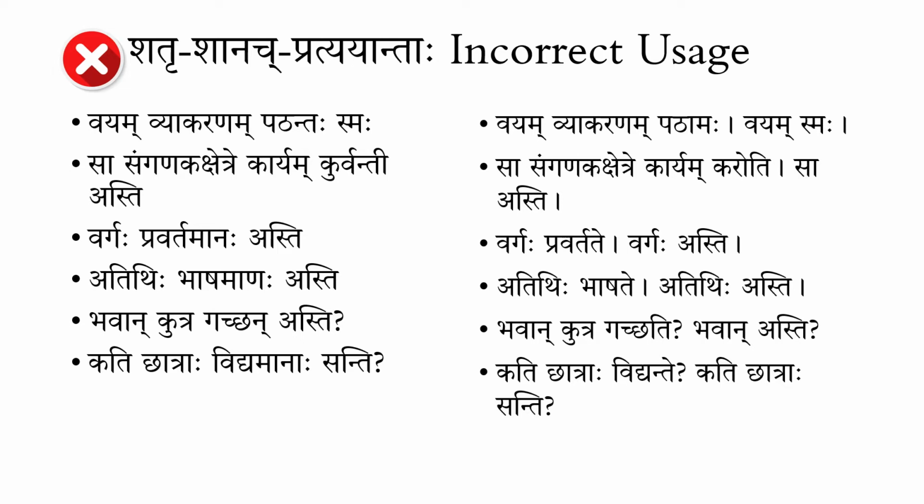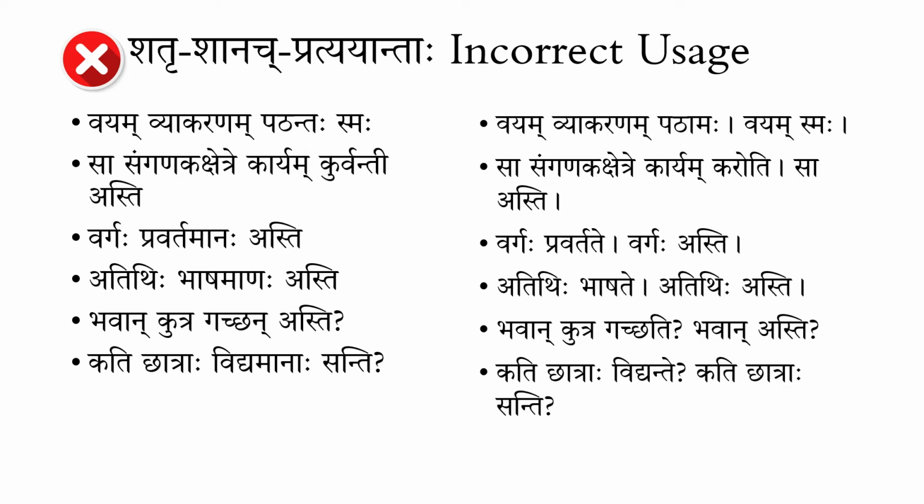Second one, Sa Sanganaka Kshetre Karyam Kurvanti Asti, to say that she is working in the field of computers. Again, we hear this kind of sentence formation, सा संगणकक्षेत्रे कार्यं कुर्वन्ती अस्ति, or aham sanganakakshetre karyam kurvan asmi, like this.